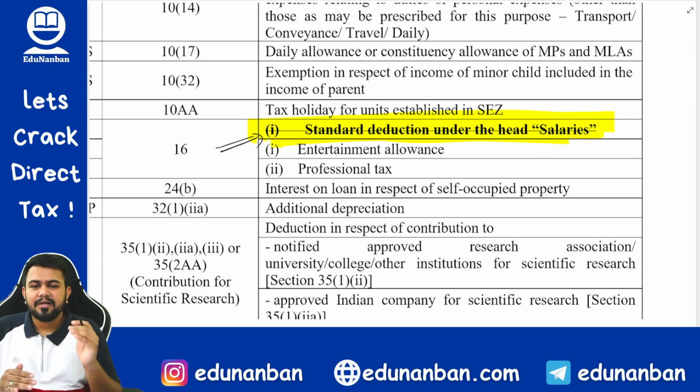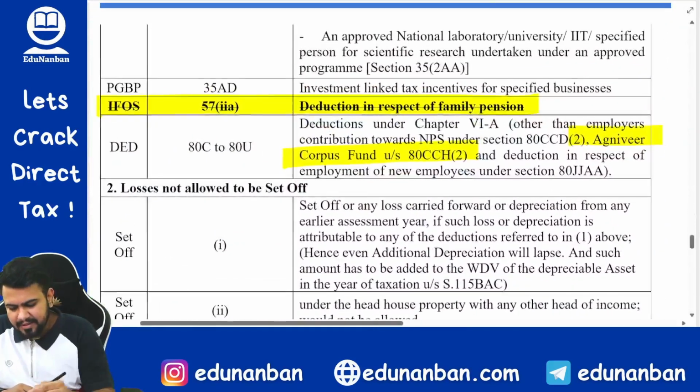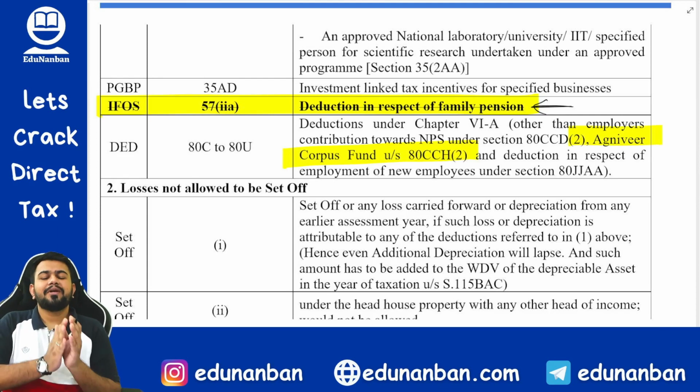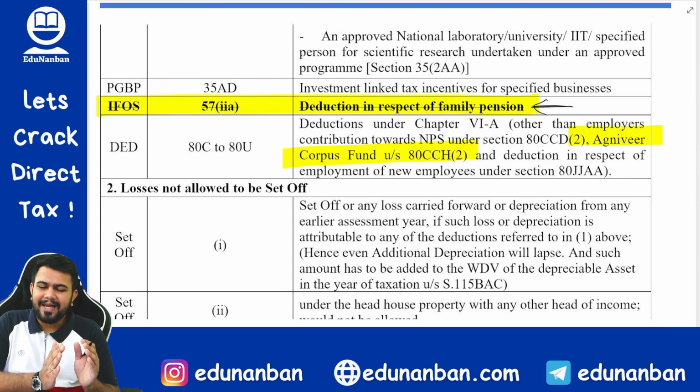It means that 50,000 standard deduction in salary you can claim as a deduction in old tax and also in new tax. Similarly, the deduction in respect of family pension is now allowed in the new tax regime, that is 115BAC, and also in the old tax regime.